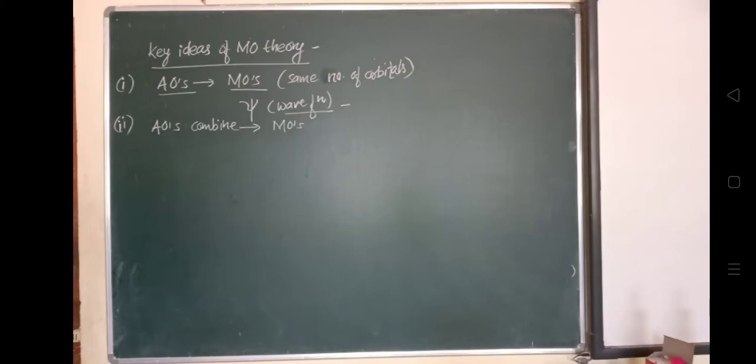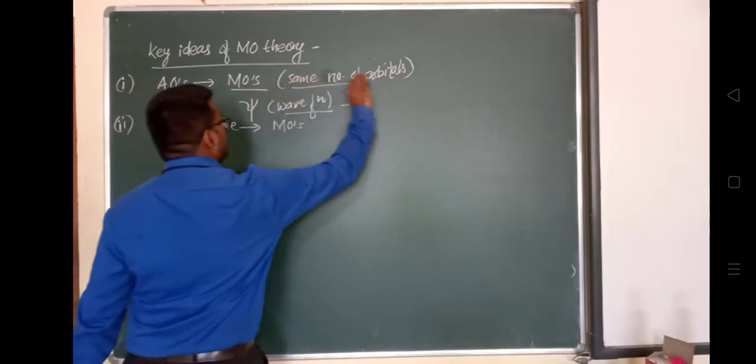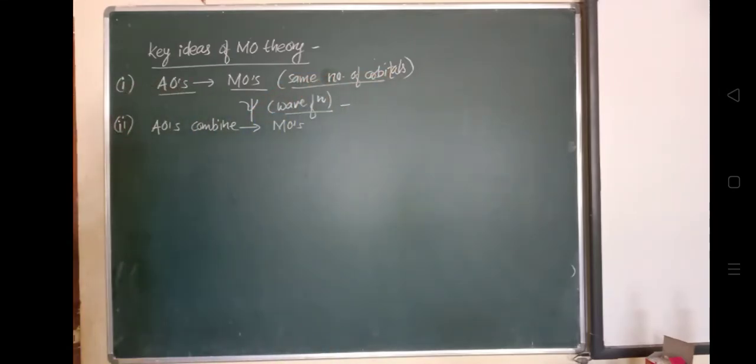The number of molecular orbitals formed will be equal to the number of atomic orbitals. This we already described in the first point. So this is the second point.